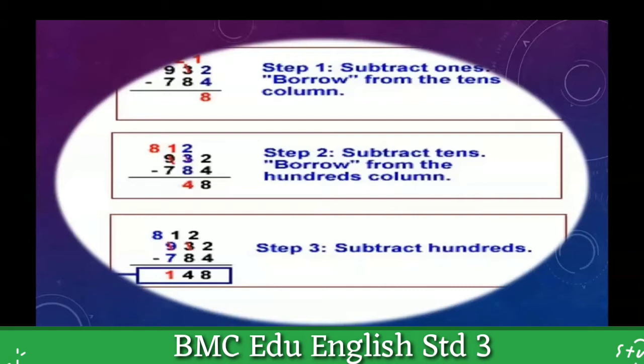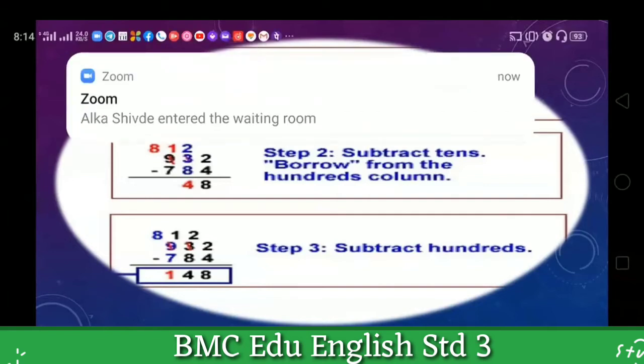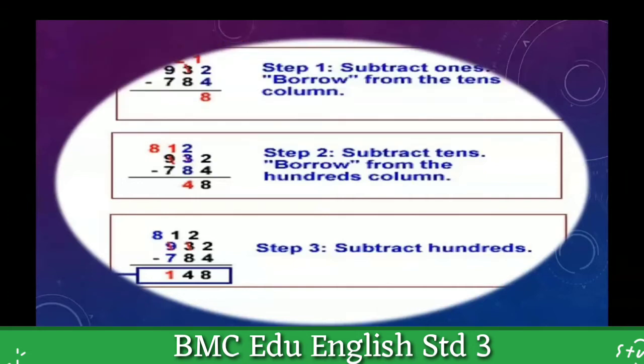So for that purpose, here also we have to borrow one from the hundreds. Okay students, we borrow one from the hundreds here. Now we can subtract 8 from 12.